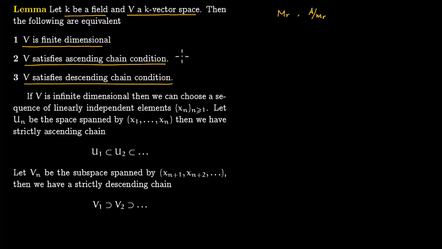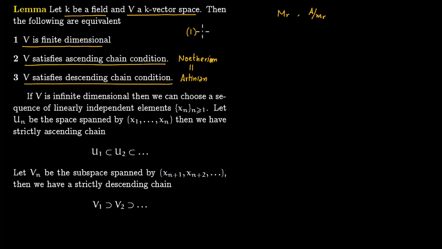So that is this ascending chain condition, this Noetherian condition, and the Artinian condition, they become equivalent for a finite dimensional vector space.